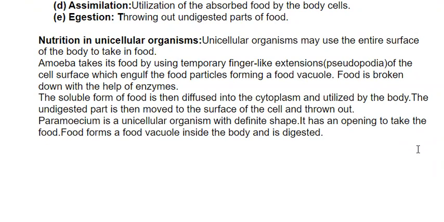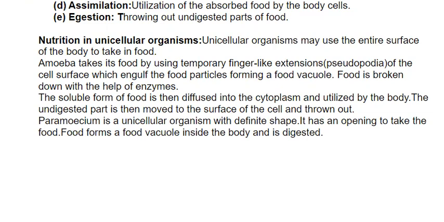Amoeba takes in food by using temporary finger-like extensions. We call these temporary finger-like extensions pseudopodia, and these are formed on the body surface and engulf the food particles, forming a food vacuole, and food is broken down with the help of enzymes. The soluble form of food is then diffused into the cytoplasm and utilized by the body. Undigested food is then moved to the surface of the cell and thrown out. So you can say in amoeba, the mode of nutrition is holozoic.